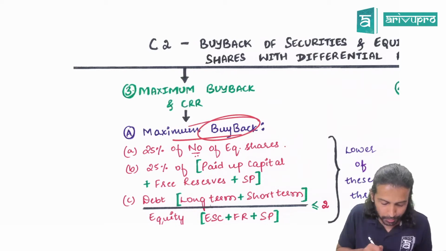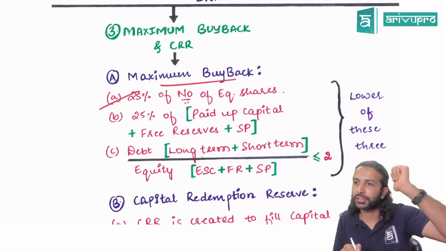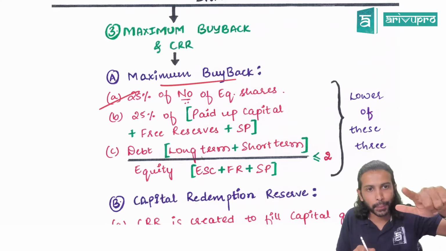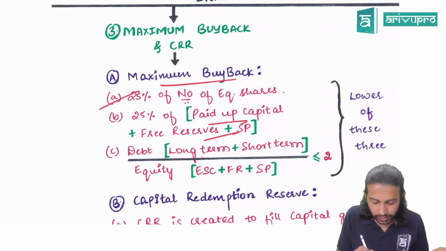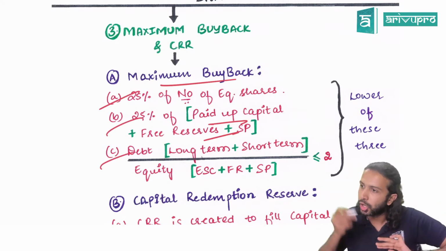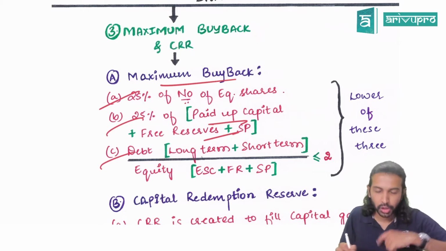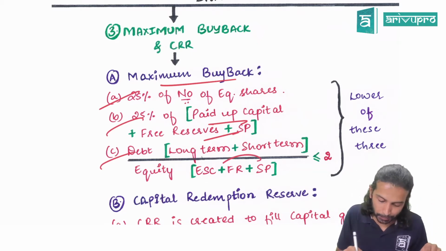Next, maximum buyback. What is the maximum buyback you can do? 3 limitations. One is 25% of the number of shares. Next, 25% of paid up capital plus free reserve plus securities premium. Then the debt equity ratio post buyback should not exceed 2. Debt for this purpose means long term and short term. Equity for this purpose means equity share capital plus FR.